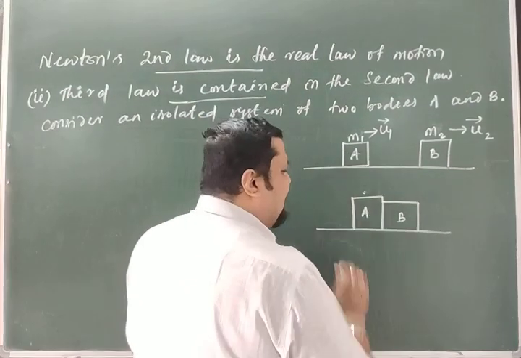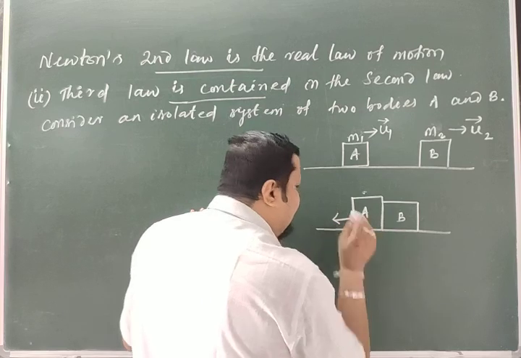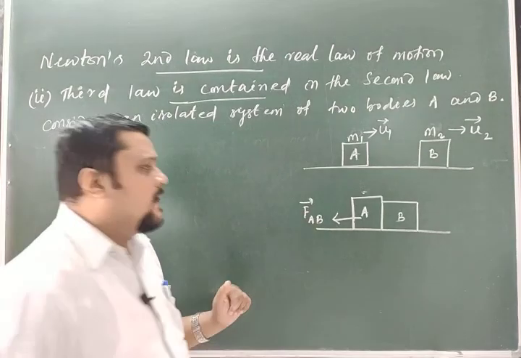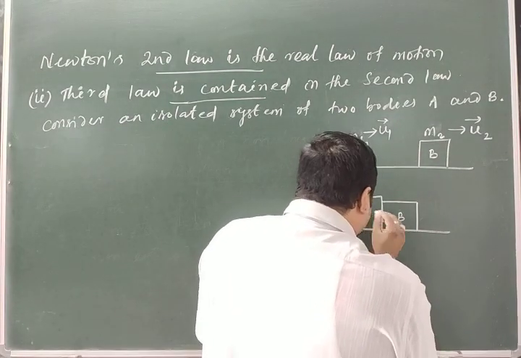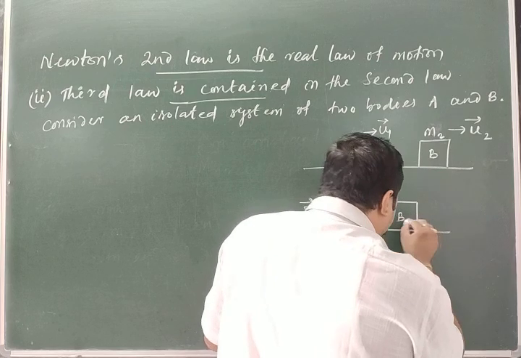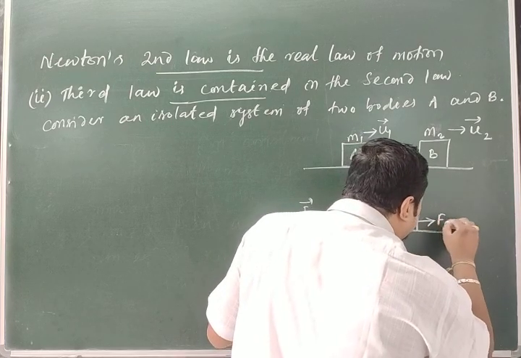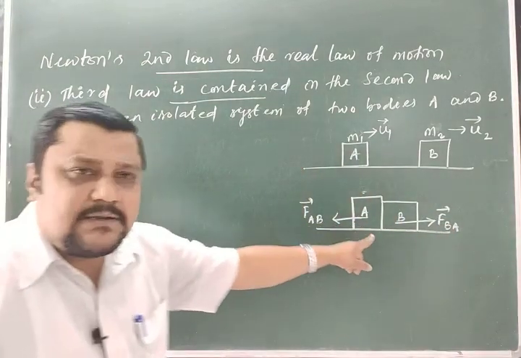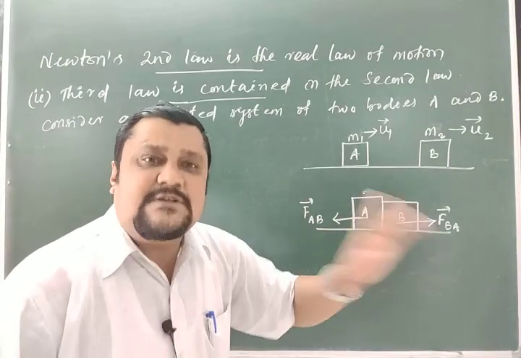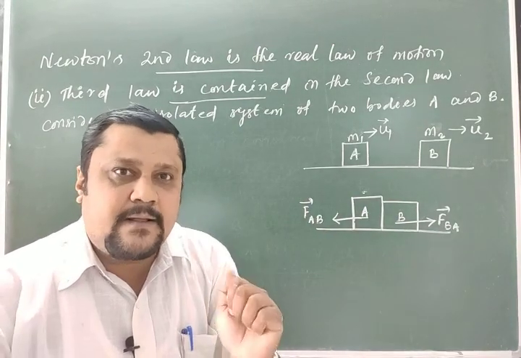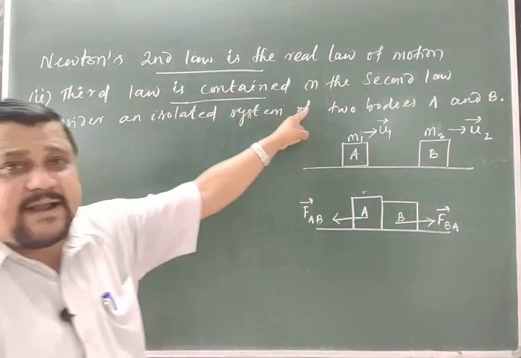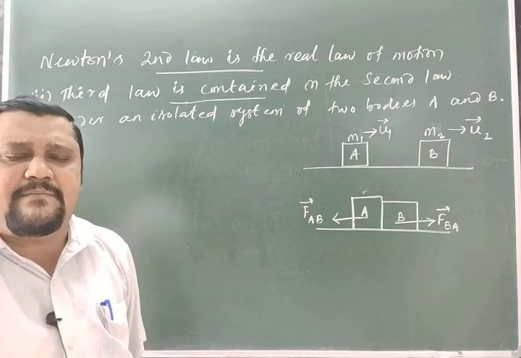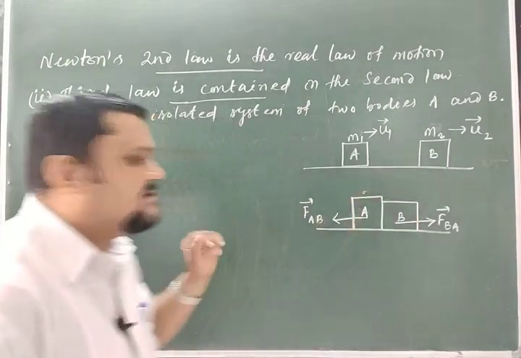Accordingly, during this interaction, let the force exerted on A by B be FAB, force on A by B. Then A exerts force on B, so let that be FBA, force on B by A. Don't say that they are equal and opposite like that. Already you know the third law, but I will prove here the third law from the second law. During the interaction, there must be a force exchange between them. That I have considered. Clear?